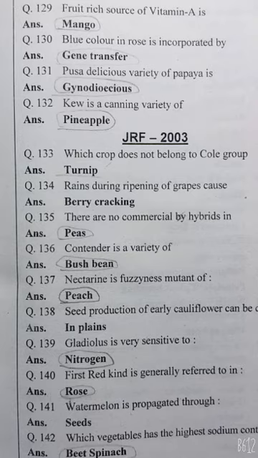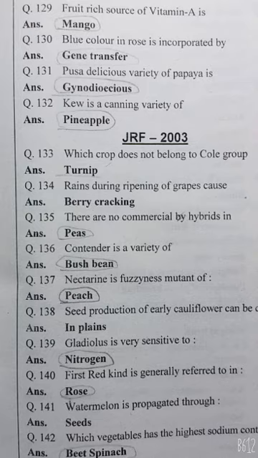Mango, 48 IU. Blue color in rose is incorporated by gene transfer. Pusa Delicious is a variety of papaya, which is gynodioecious. Queen is a canning variety of pineapple. Which crop does not belong to the cole group? Turnip. Rains during ripening of grape cause berry cracking.